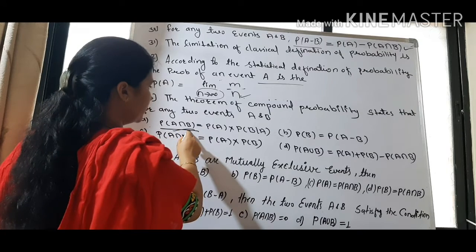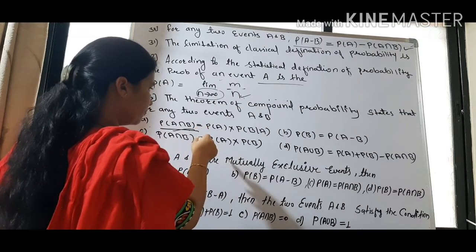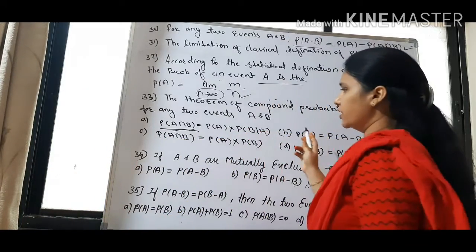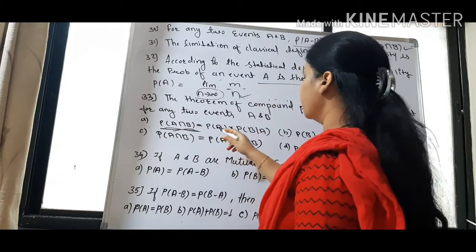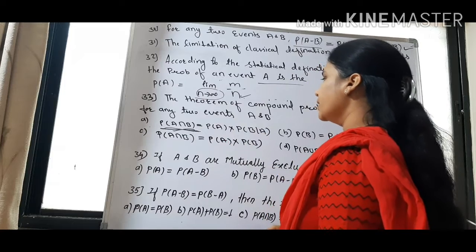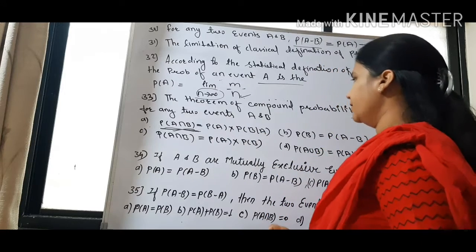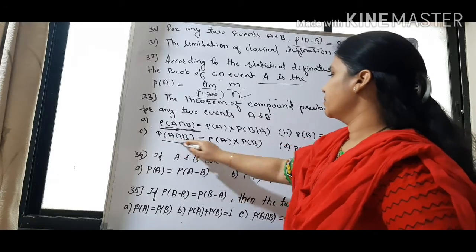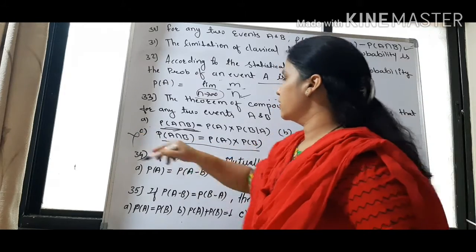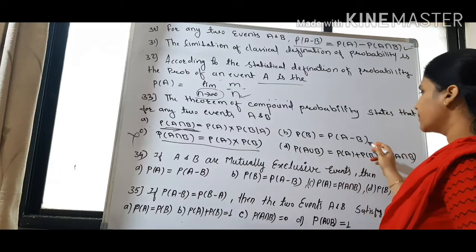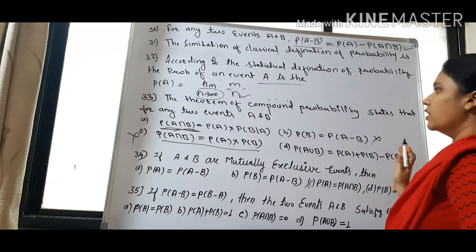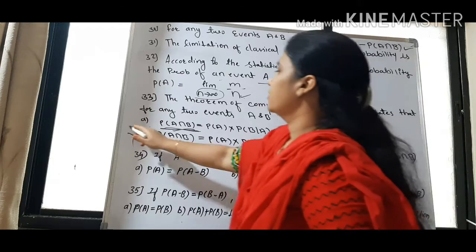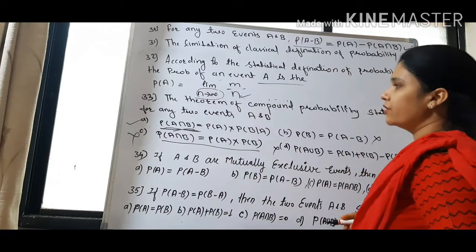Compound probability states that probability of A intersection B is equal to probability of A into probability of B given A. Then the other options, probability of A intersection B stating this, no, this is wrong. Then probability of B is equal to probability of A minus B, no, this is not the conditional probability. Then this is also not the conditional probability. Now this is what the compound probability or conditional probability is.